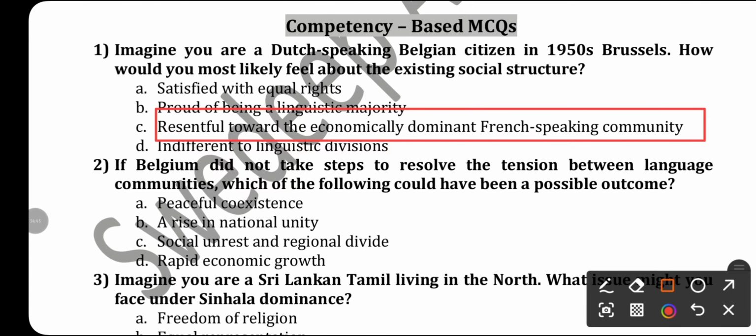If Belgium did not take steps to resolve tension between the language communities, the situation in Belgium, if it was not properly accommodated and resolved, which of the following could have been a possible outcome?